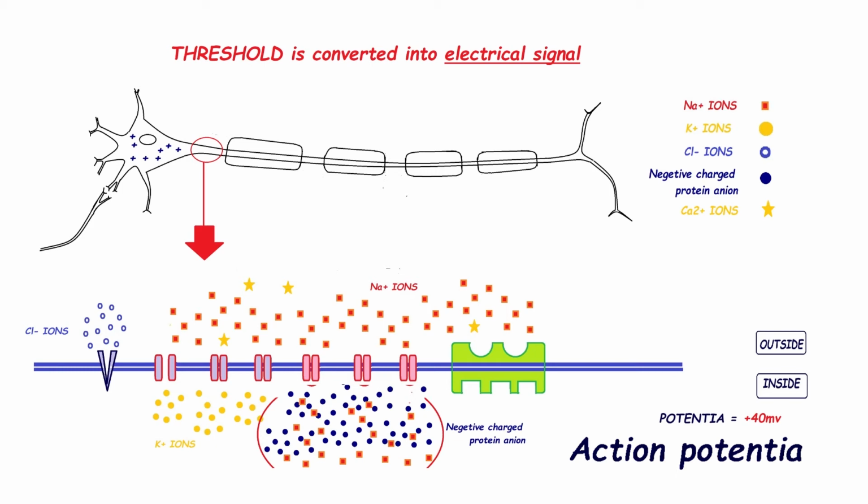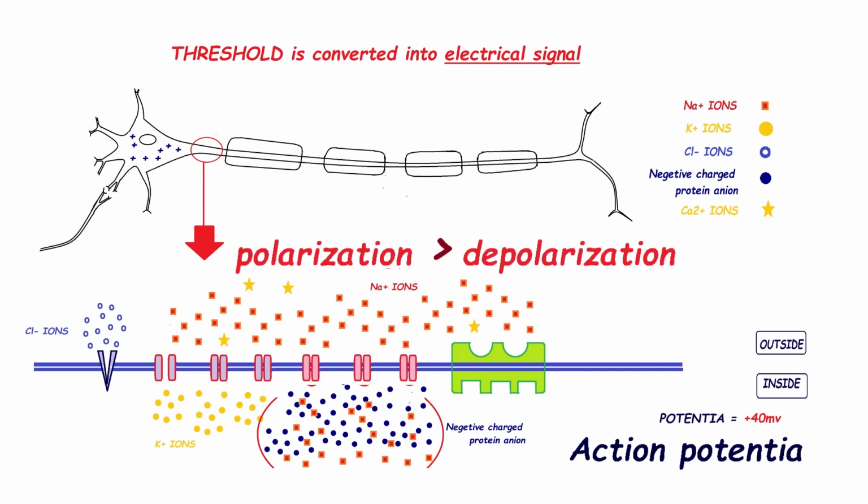But at the exciting condition, due to sodium ion entry, potential is changed from negative to positive. That's why we can say that depolarization has occurred from polarization. Then this plus 40 mV potential is called the action potential.